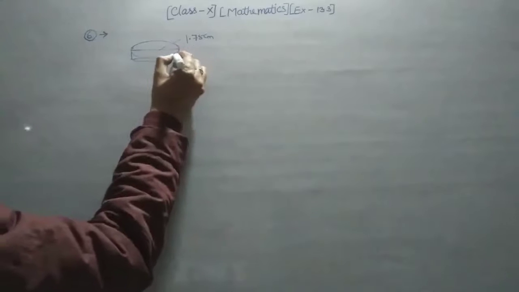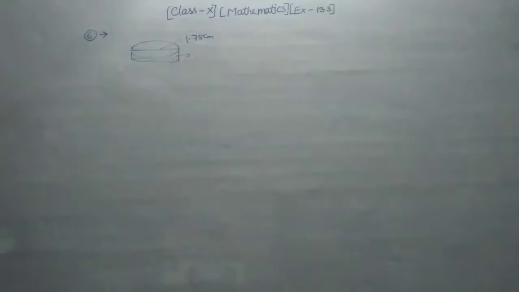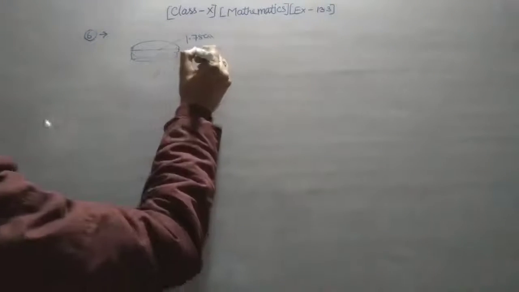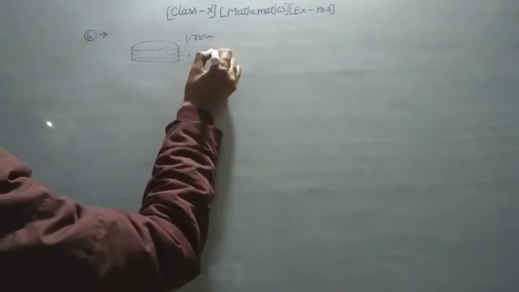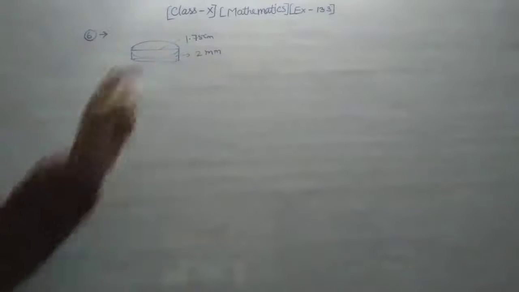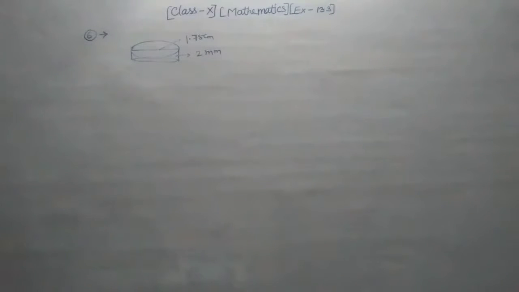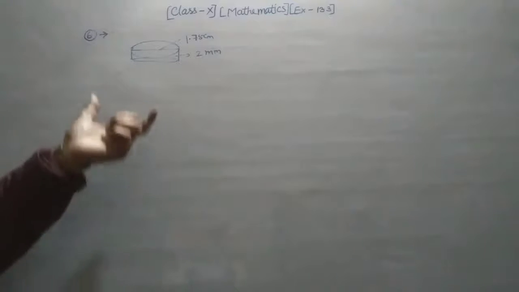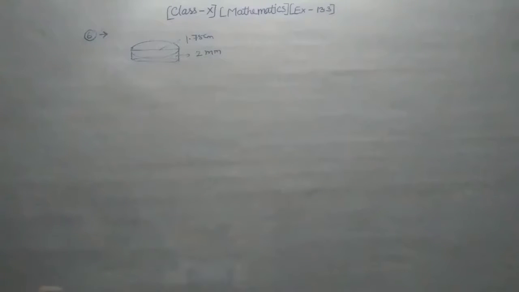So this is in the form of a cylinder also, a smallest cylinder. The thickness is 2 millimeter and the diameter is 1.75 centimeter, and this coin is made with the help of a cuboid.